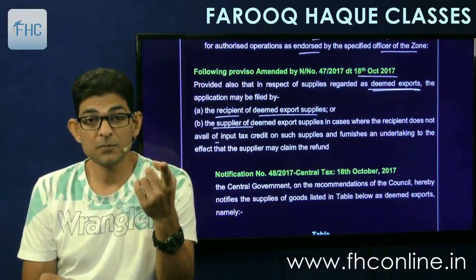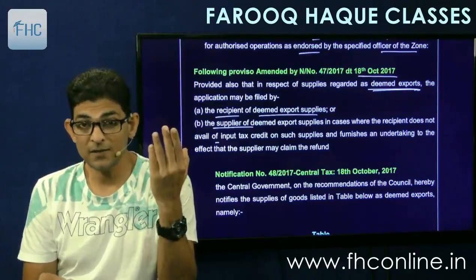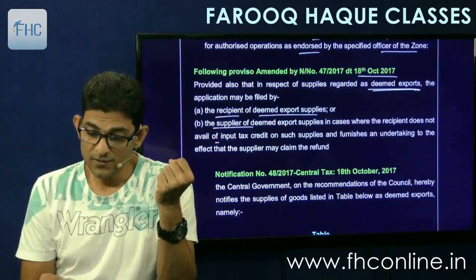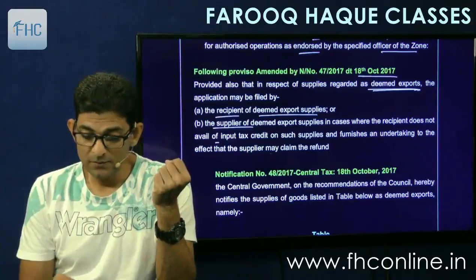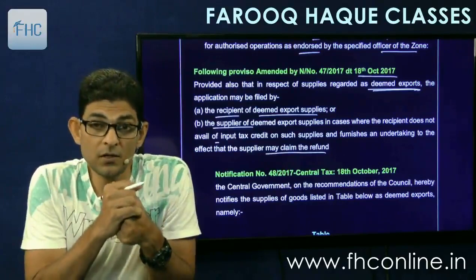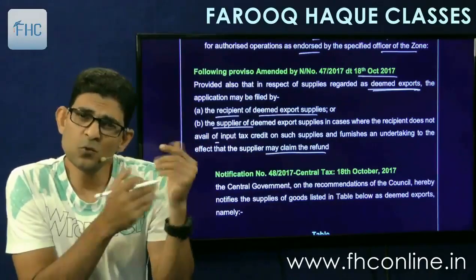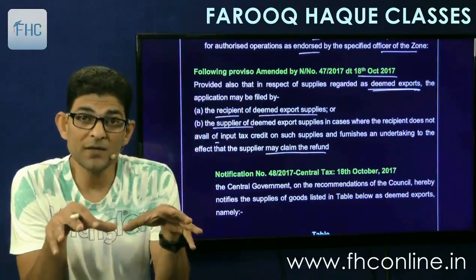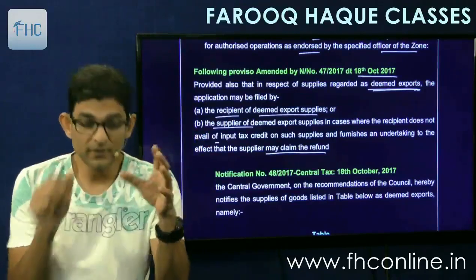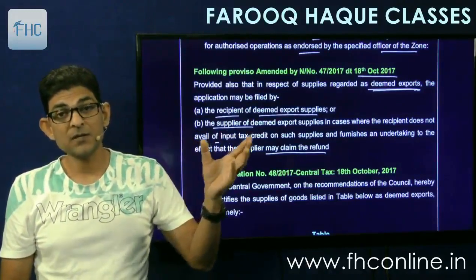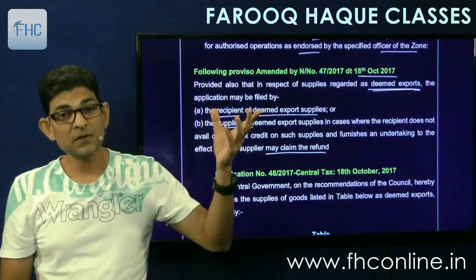If the recipient has not availed the credit, then the supplier can claim the refund. And furnish an undertaking to the effect that the supplier may claim the refund. So the recipient may give a certificate to the supplier that you go and claim the refund, I am not going to take the ITC. So in that case the supplier can claim the refund. Or if the input tax credit has been taken by the recipient, then the recipient can claim the refund.